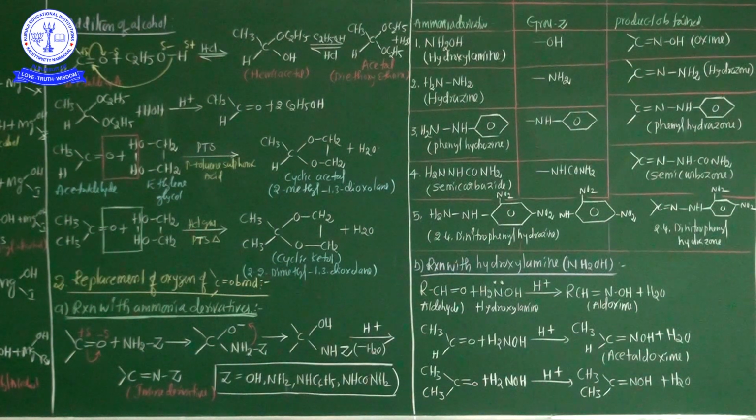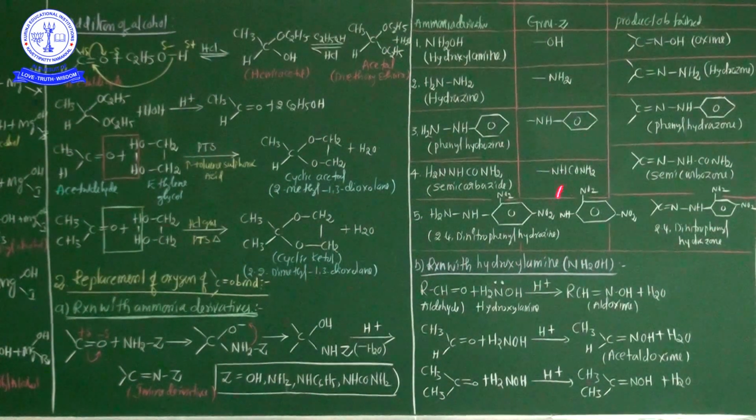Okay, my dear students. The remaining examples of hydrazine, phenylhydrazine and semicarbazide I will continue in my next class. Okay? I hope every student easily understood this particular reaction mechanism of aldehydes and ketones. Done.